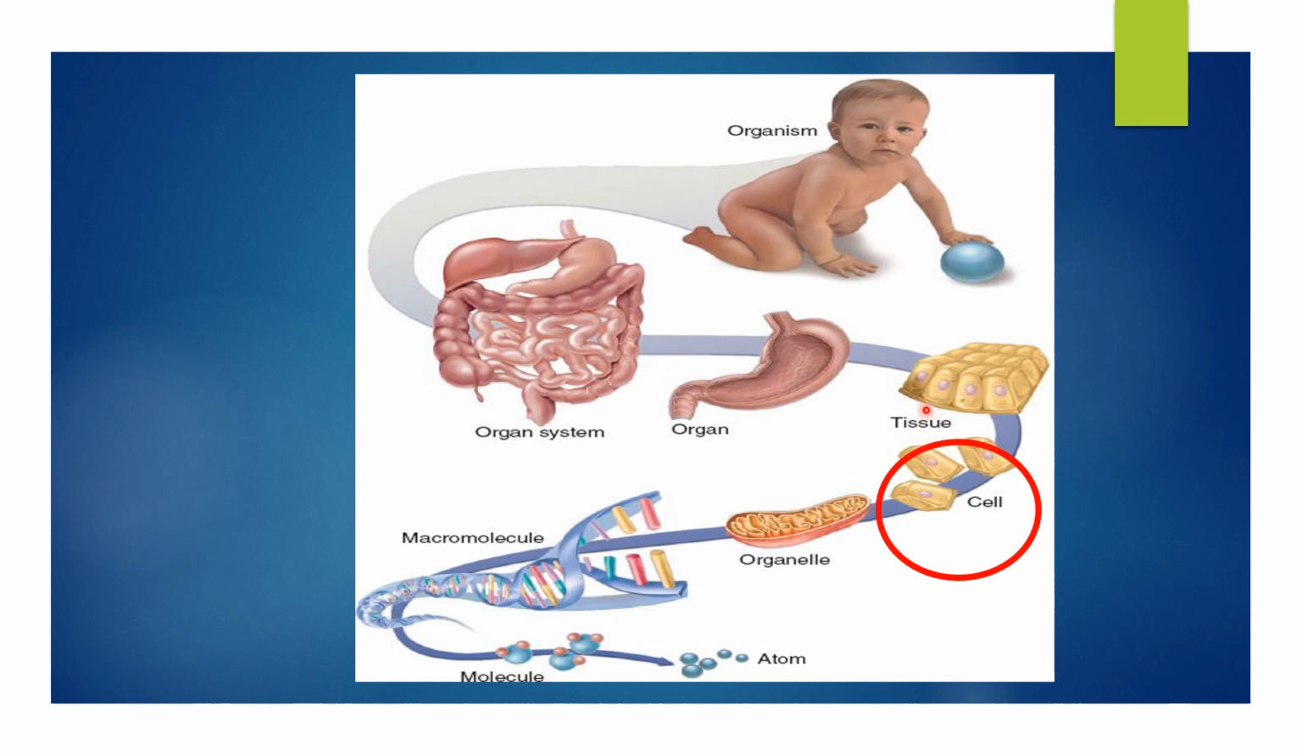So an organ system is composed of organs, and an organ is made up of tissues, and these tissues are in turn made up of cells. Okay, so cells are further made up of cell organelles, which are composed of macromolecules followed by a molecule, and this molecule is made up of atoms.